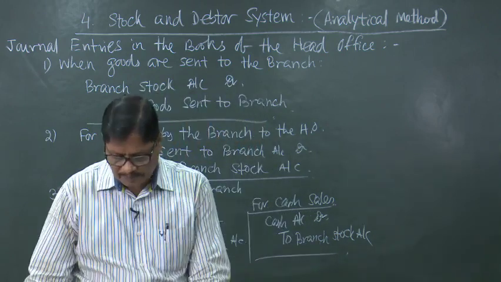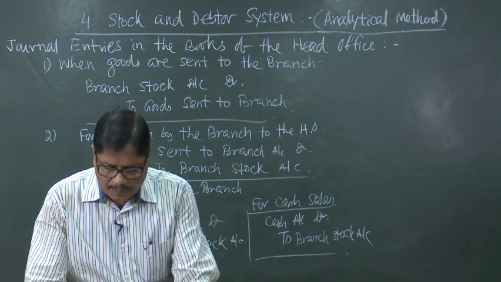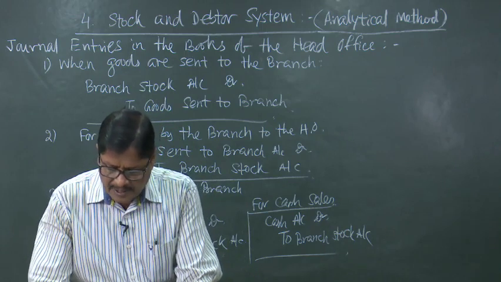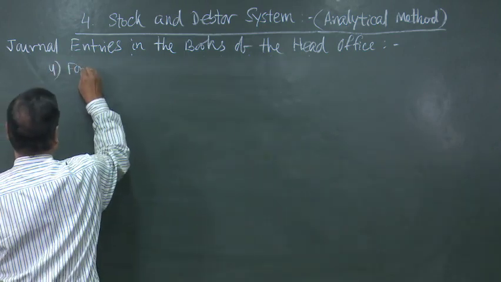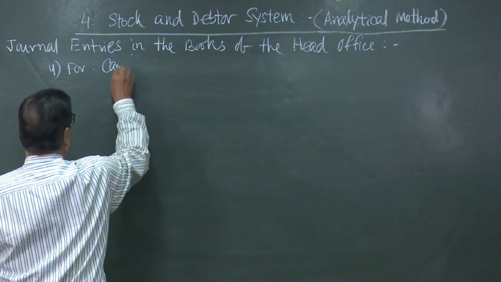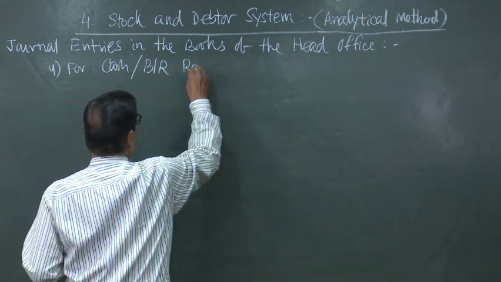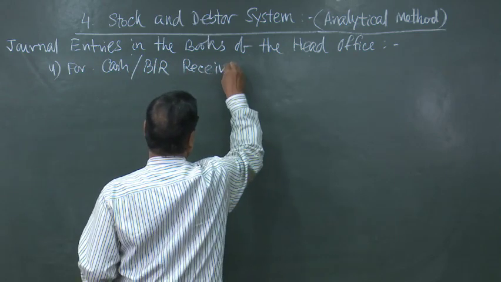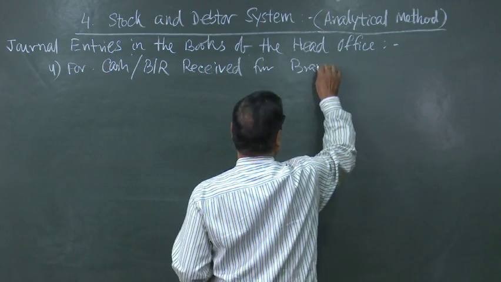Next entry will be for cash or bills receivable received from the debtors. Number 4 entry is for cash or bills receivable received from branch debtors.